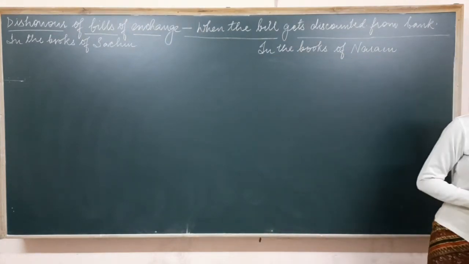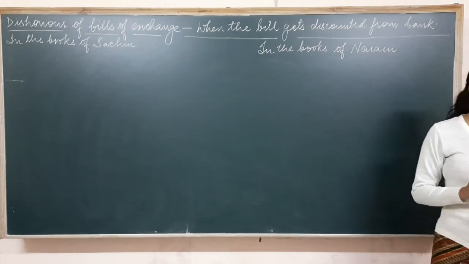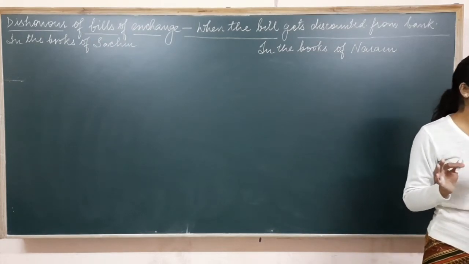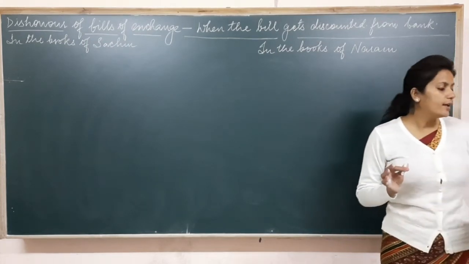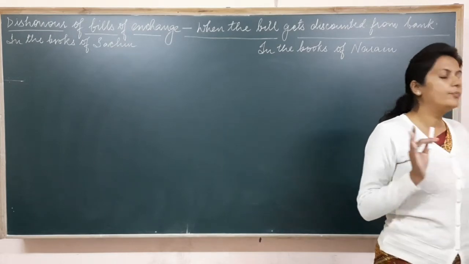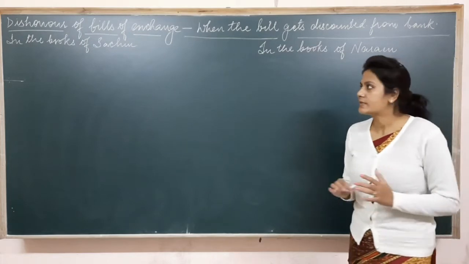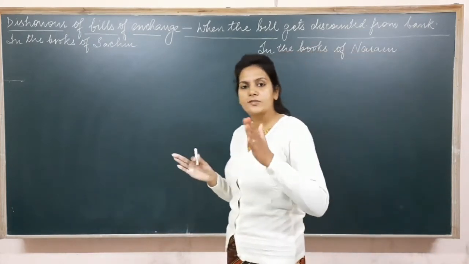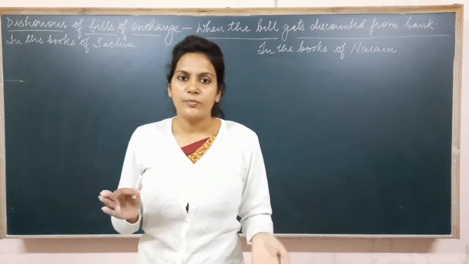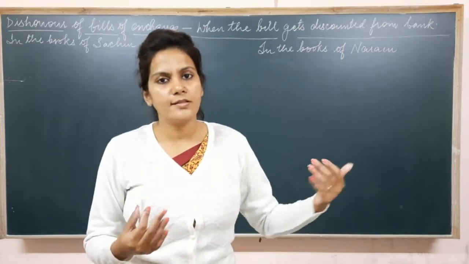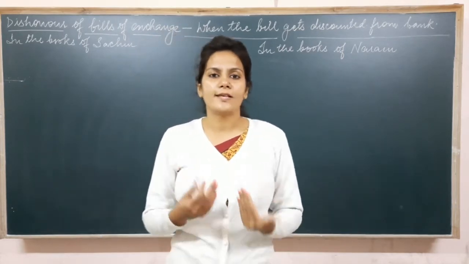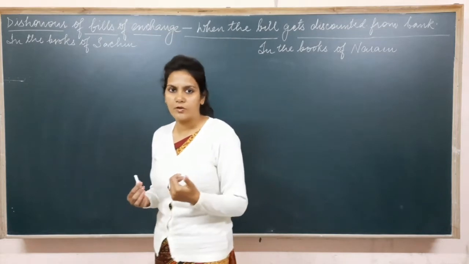So let's read the question first of all. It's given that on 15th of January 2006, Sachin sold goods for rupees 30,000 to Naren and drew upon the latter a bill for the same payable after 3 months. It means that in this question, Sachin has sold goods to Naren. So Sachin is the drawer, Naren is the drawee.